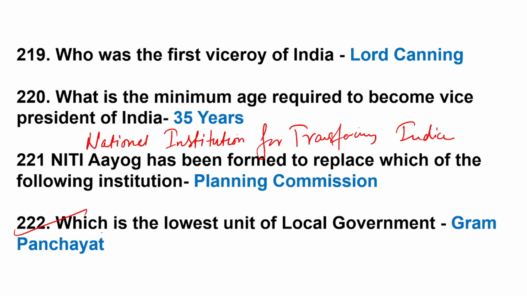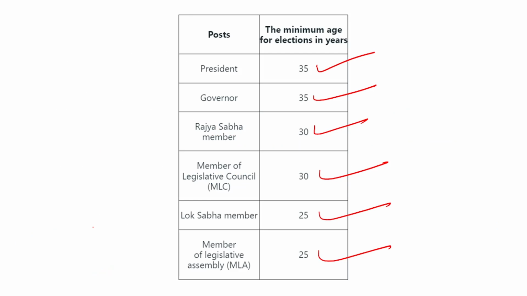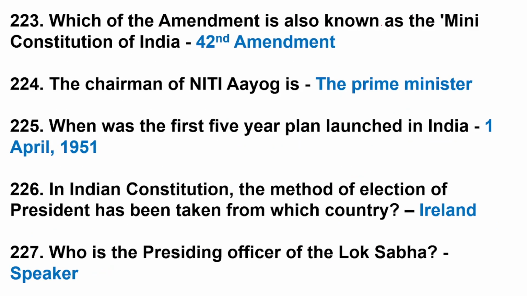222. Which is the lowest unit of local government? Local government has 3 tiers in total. The lowest tier, Gram Panchayat, is the correct answer. Which amendment is also known as the mini constitution of India? Most commonly, the 42nd amendment. The Chairman of Niti Aayog is always the Prime Minister, Narendra Modi, and the Vice Chairman is Suman Berry.